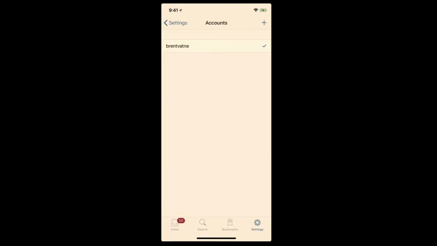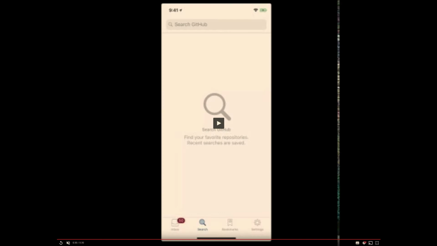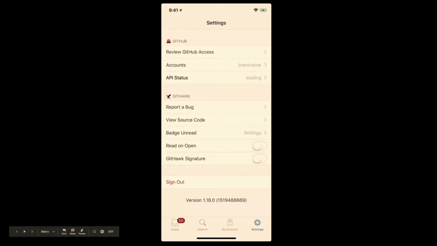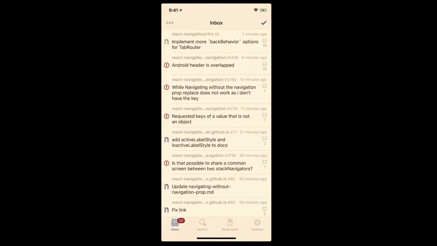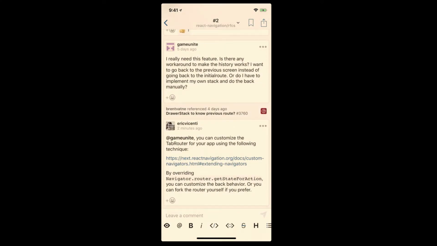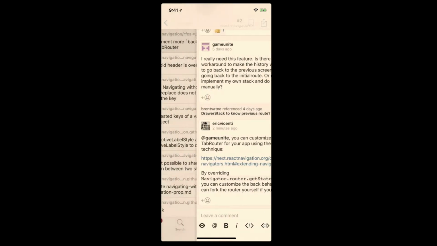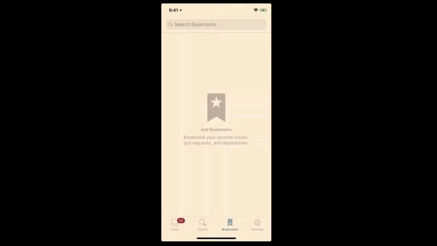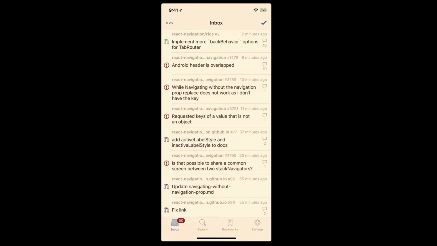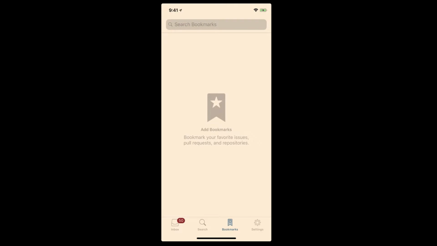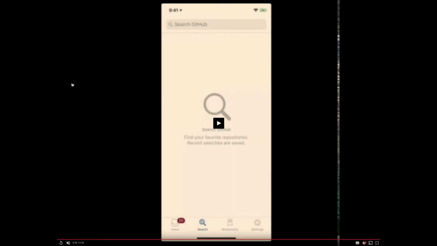So the patterns I'm showing here are one very common pattern, having a tab bar. We switch between tabs, the screen switches. Let's just play that again. When you tap on one of the items in one of the screens, it will sometimes push a screen over top of everything. Sometimes the screen will slide in underneath the tab bar, and then as you switch to another tab and go back, that needs to be there in that spot, as well as remembering the state of all the other tabs that you're in. So it's a little bit more of a complicated problem than web navigation. And yeah, we need to have a good solution for that. So that's why we're working on React Navigation.